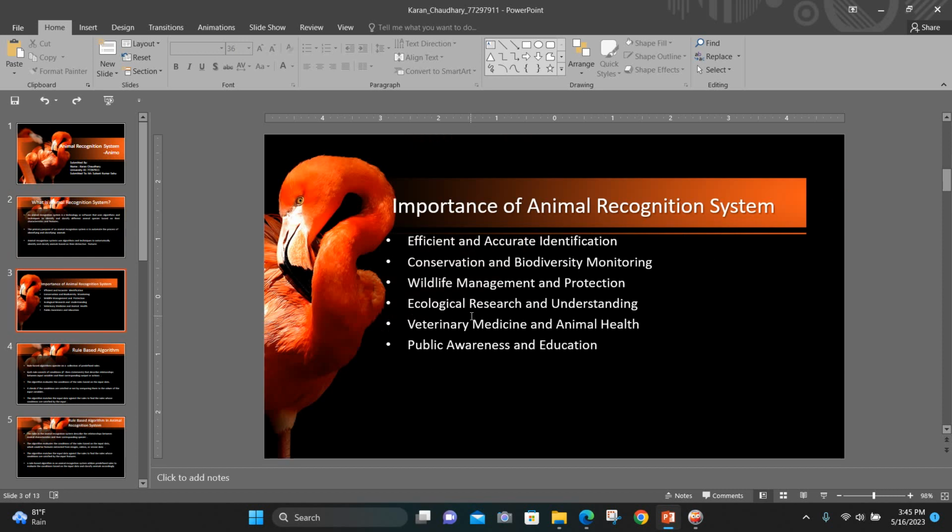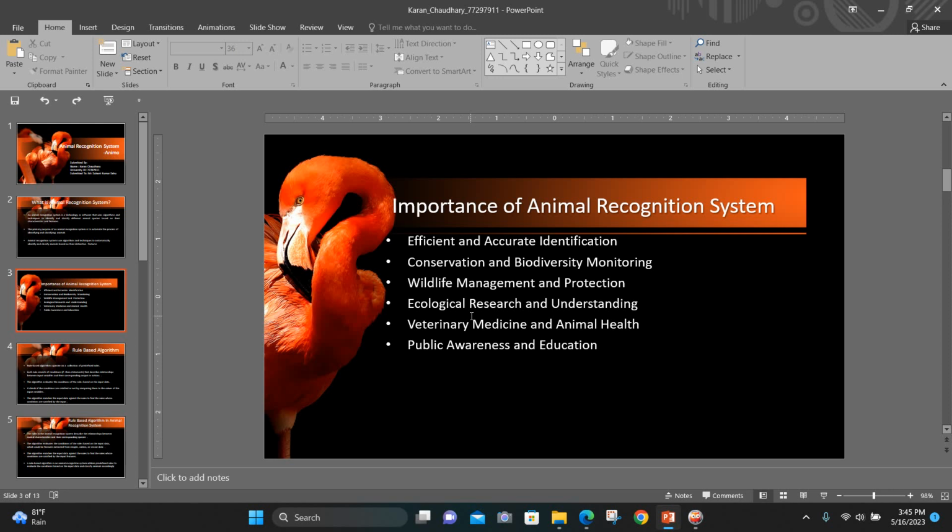Now, talking about the information on animal recognition systems. Our animal recognition system is efficient and accurate at identifying different types of animal species. It supports conservation and biodiversity monitoring with the environment and ecological systems. It will help identify wildlife management and protection of different types of animals. It will be helpful for research and understanding of ecological systems with the animals, on the basis of their features.